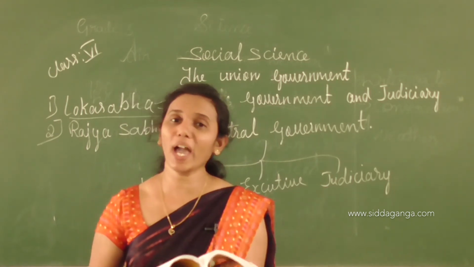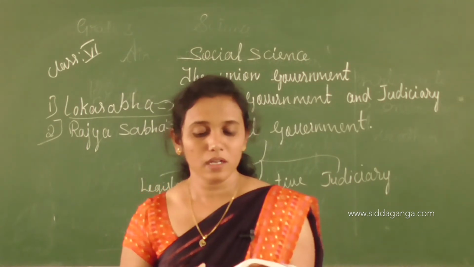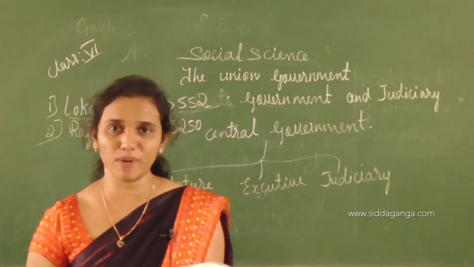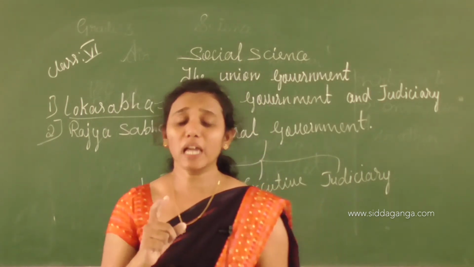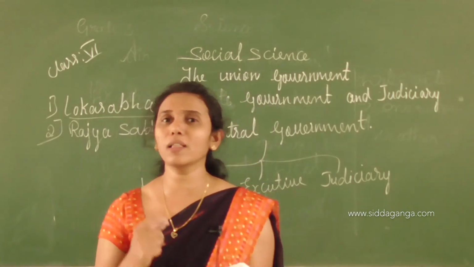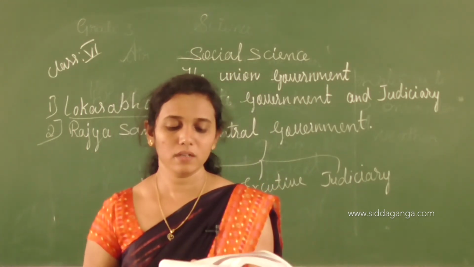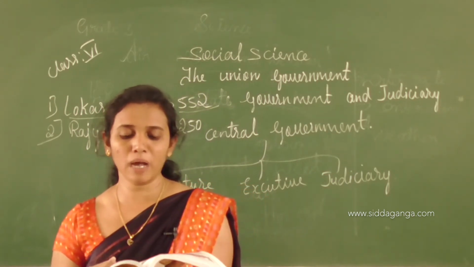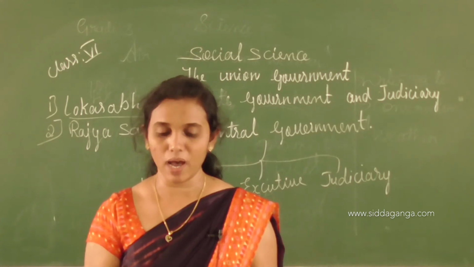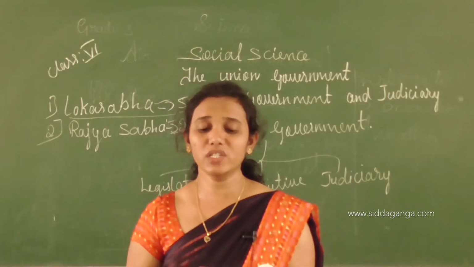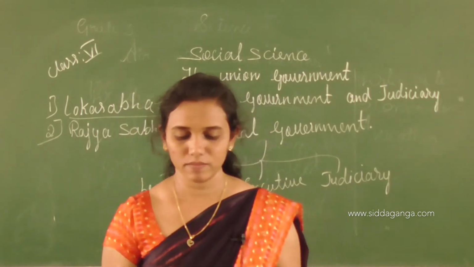Next we talk about the Vice President. The members of both the houses, Lok Sabha and Rajya Sabha of Parliament, elect the Vice President. The Vice President must be over 35 years of age and should have all the qualifications that are required to become President. His term of office is only 5 years. He is the chairman of the Rajya Sabha. He will discharge the functions of the President during the absence of the President.